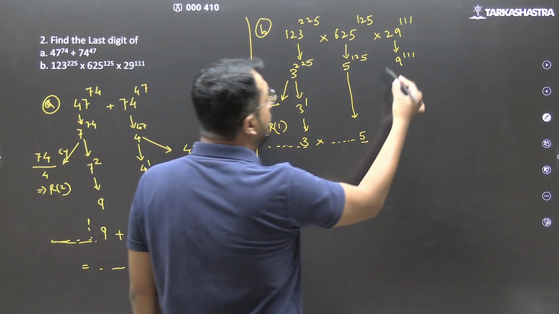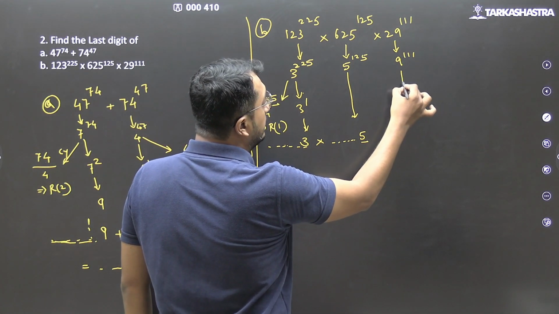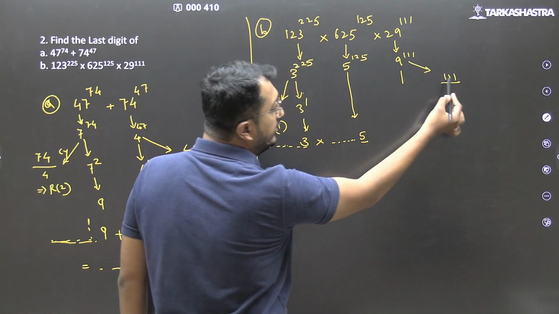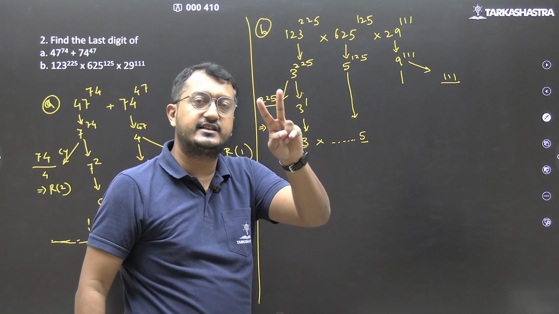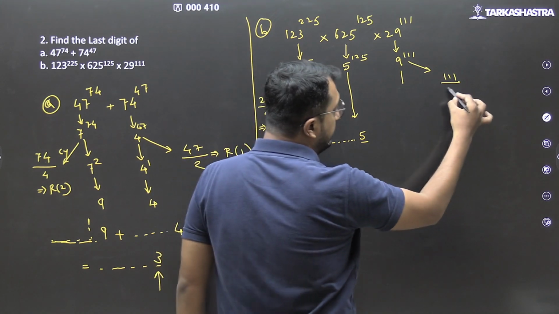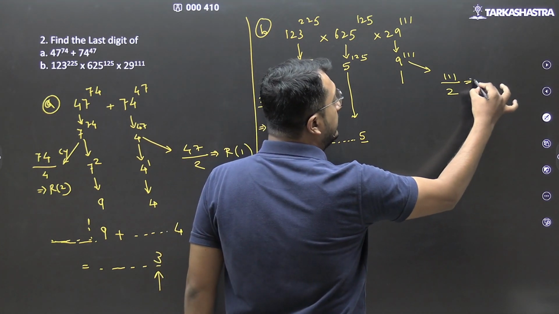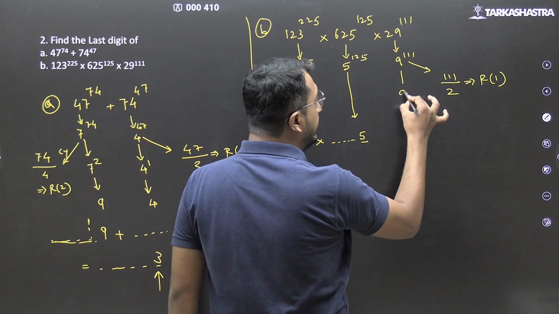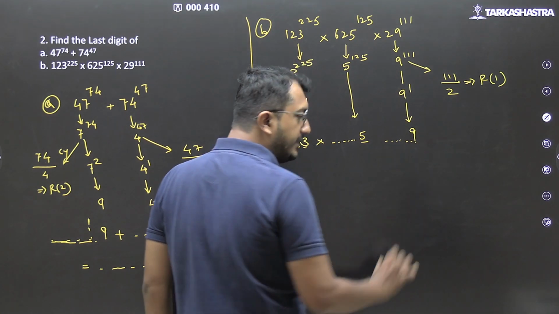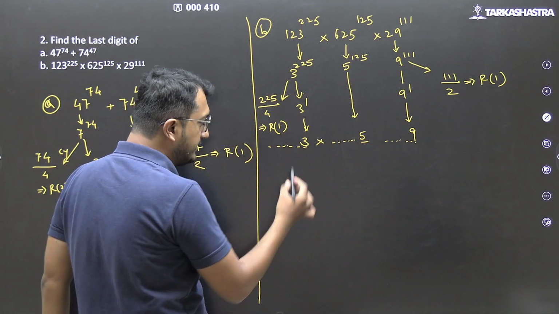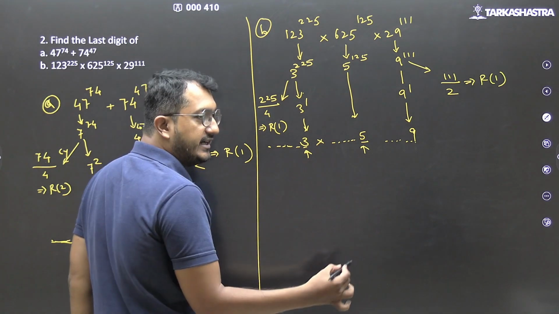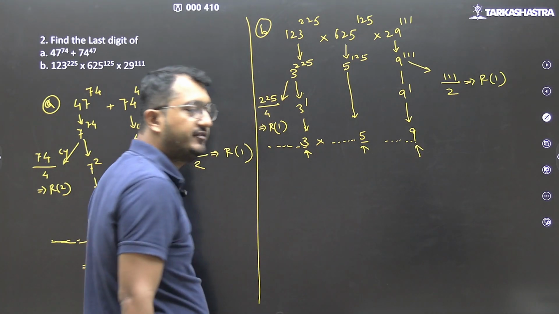Now 9 to the power 111. What we do? 111 divided by cyclicity of 9. Turn the pages and check. Cyclicity of 9 is 2 only. Remainder comes out to be 1. So 9 raised to 1, last digit will be 9. So it will be a number ending with 9. So we have got three numbers: one ending with 3, another ending with 5, and the last ending with 9.